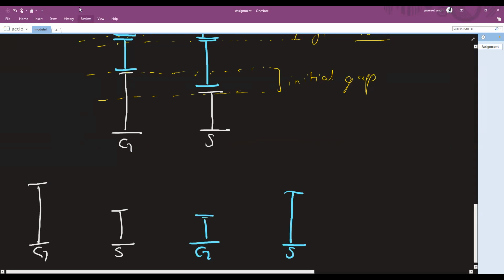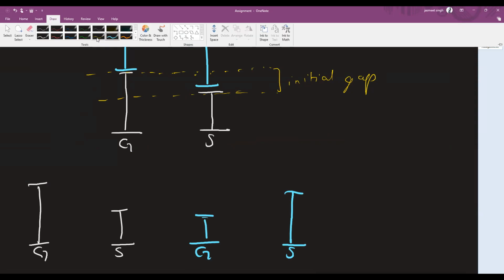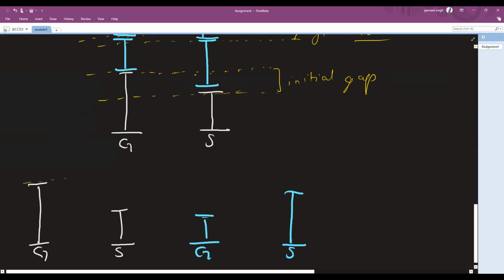Now please have a look at this. This is the gap in height. Let's call it H, capital H. By white, I am denoting the height.